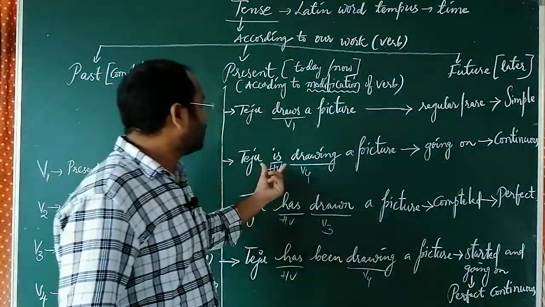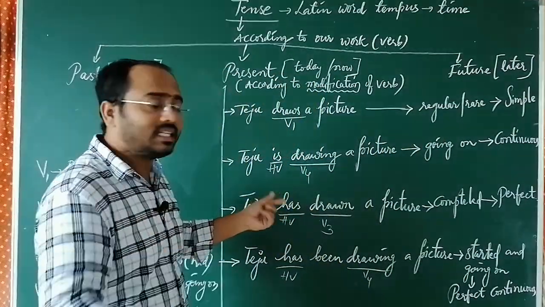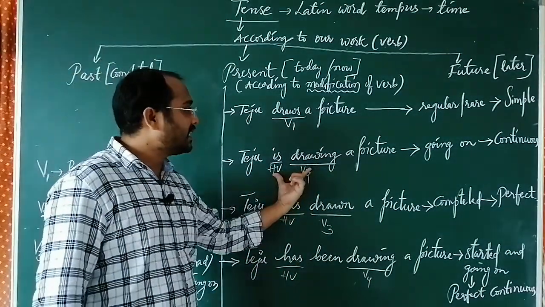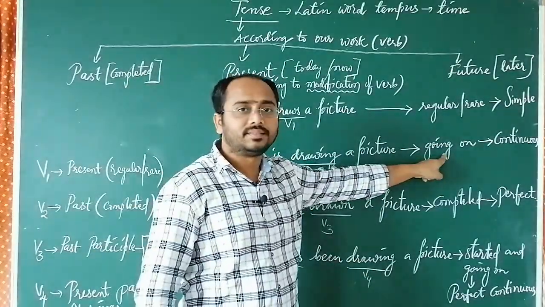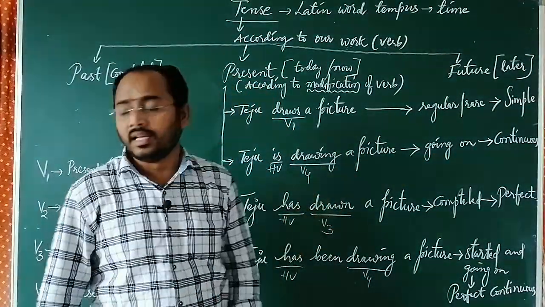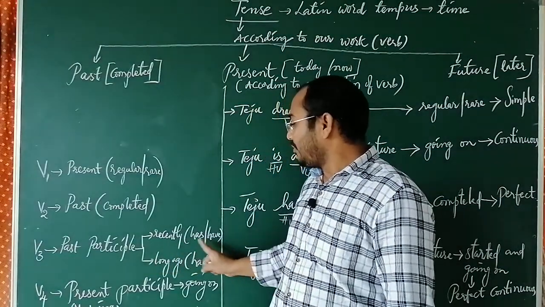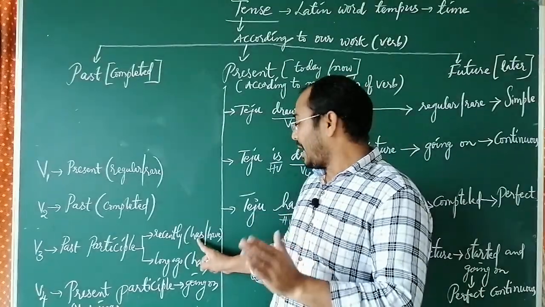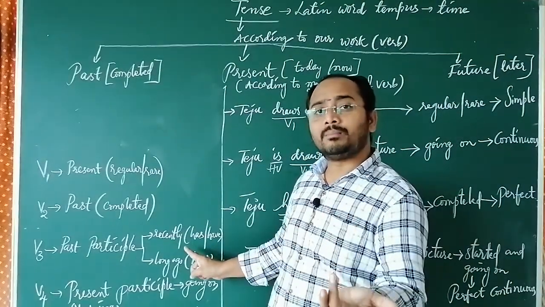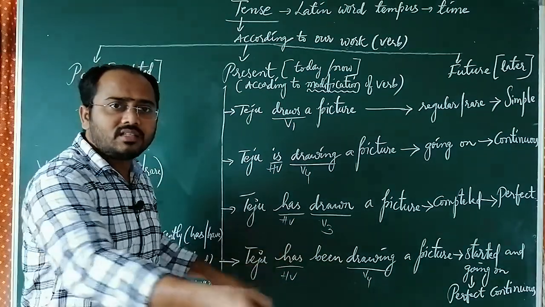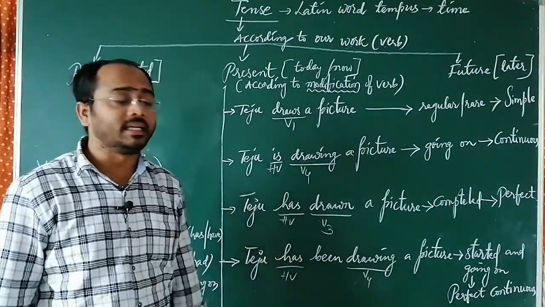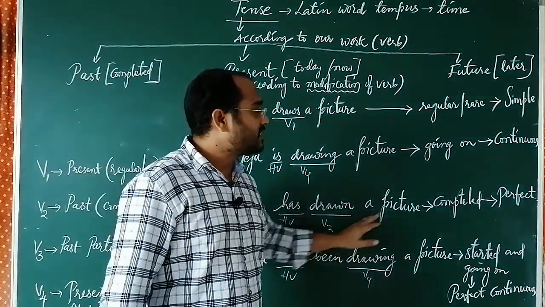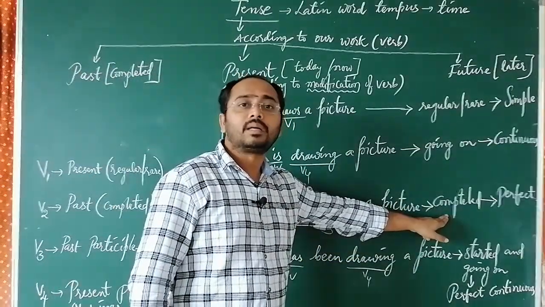Okay, fine. Next, Teju is drawing. Is, in the sense of right now, going on. The meaning of this sentence is right now going on. Next, Teju has drawn. Here, has and have give the meaning of recently completed. If you use the helping verb has or have, it gives the meaning of recently completed. Same way, has drawn means just recently or today completed, and it also gives the meaning of present. As it is completed just now, we say completed.